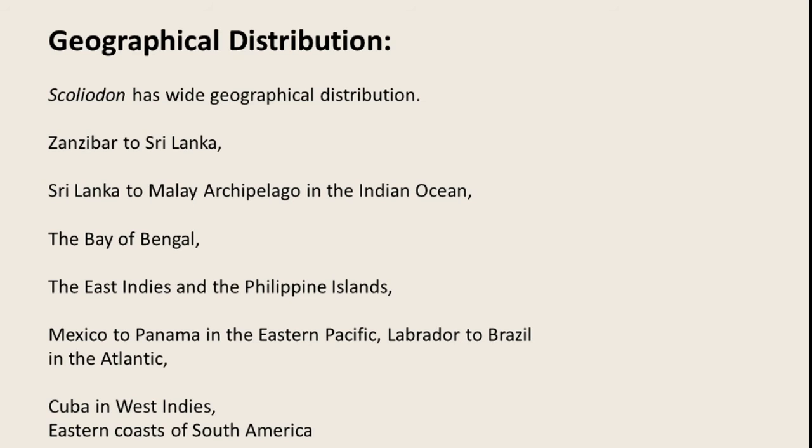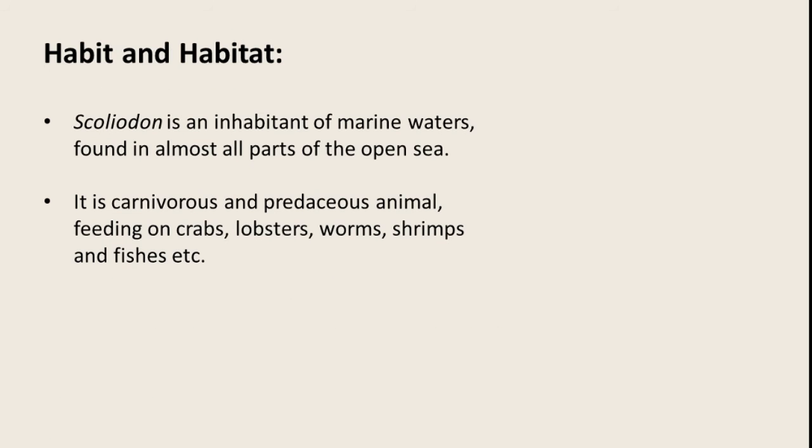So moving on to the next part, let's see what habitat it has. Scoliodon is found in marine waters, right, in almost all the parts of open sea, that is Indian, Pacific and Atlantic Ocean. It is a carnivorous and predaceous animal, feeding on crabs, lobsters, worms, shrimps and other fishes. Its perfectly streamlined body without any rigid projection gives it a fast swimming ability.